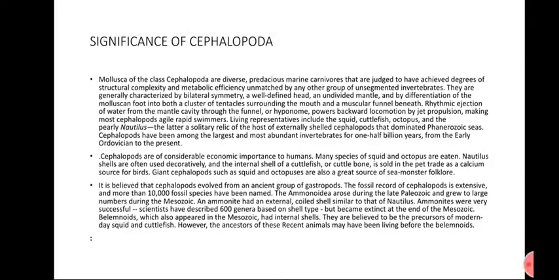It is believed that cephalopods evolved from an ancient group of gastropods, where some class of gastropods changed morphology and converted into cephalopods. The fossil record of cephalopods is extensive, and more than 10,000 fossil species have been named. The fossils of cephalopods are spread all over the globe.